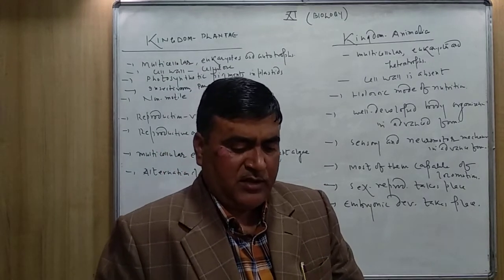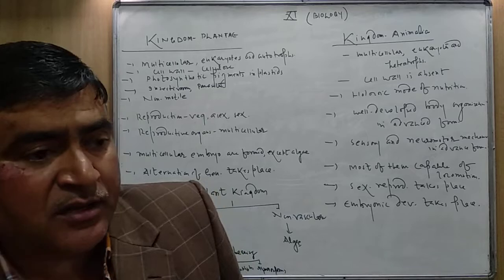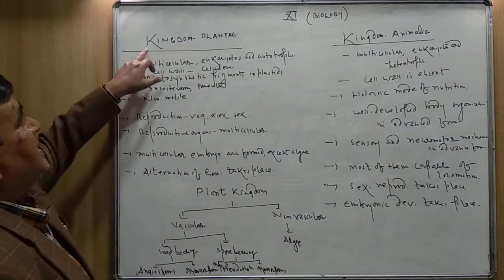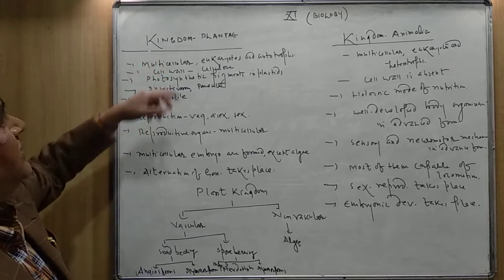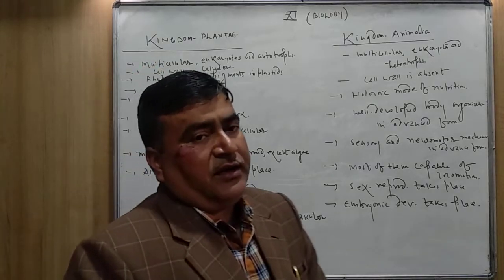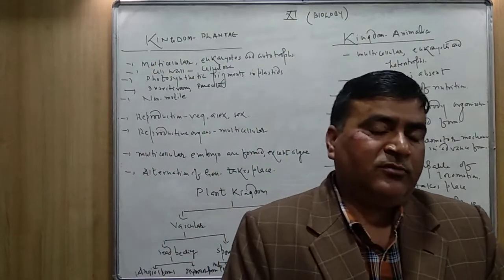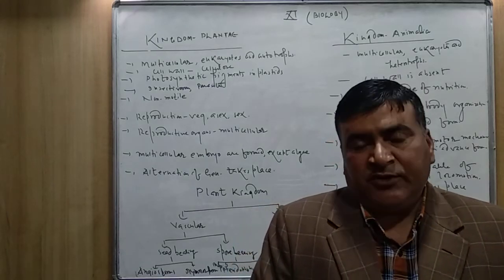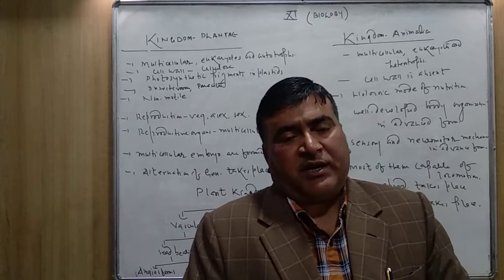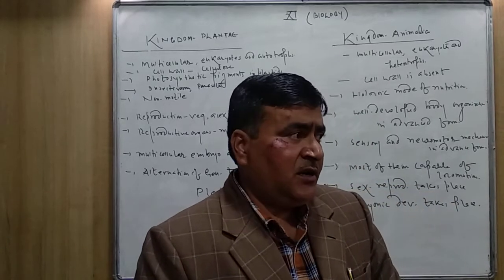So let us start with Kingdom Plantae. Kingdom Plantae is a very diverse group which includes all the plants present on the earth.